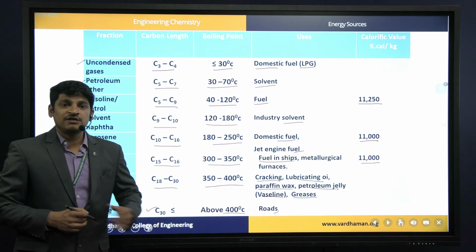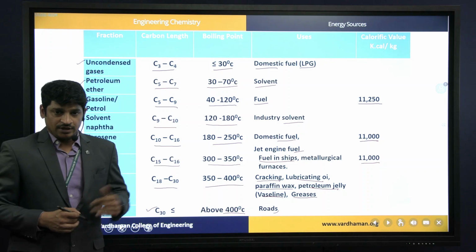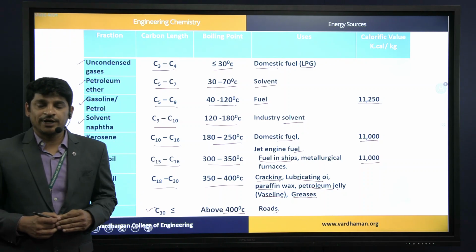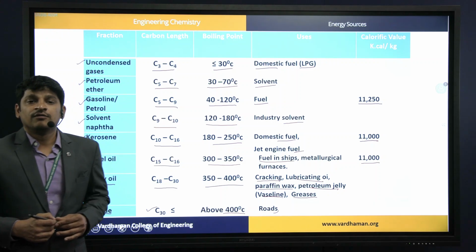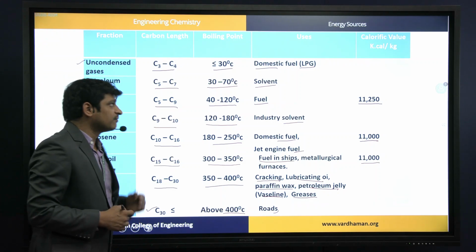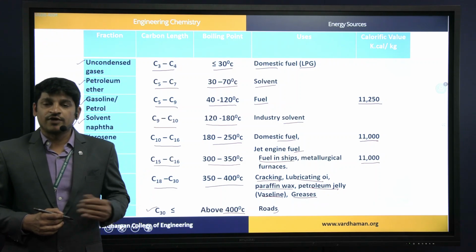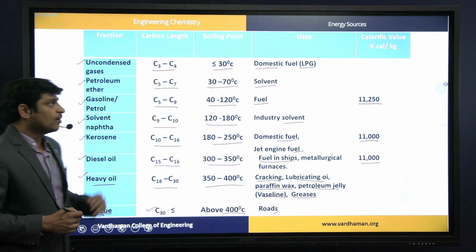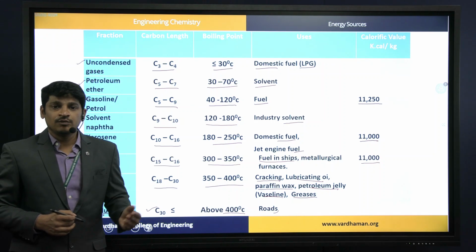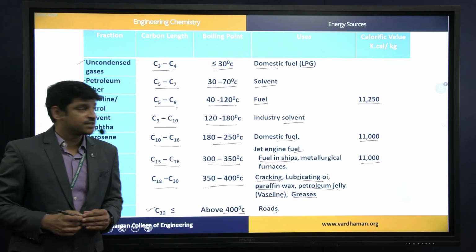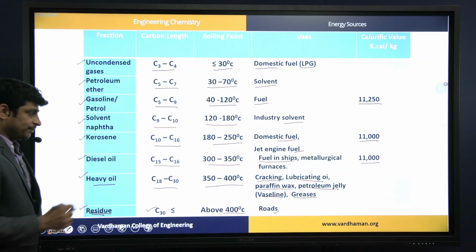So coming to this refining of petroleum, I just repeat, first one is removal of water by Cottrell's process. Second step is removal of sulfur with copper oxide. Third step is fractional distillation process, by which all the fractions will be separated from petroleum with the help of their boiling points. So this is refining of petroleum.